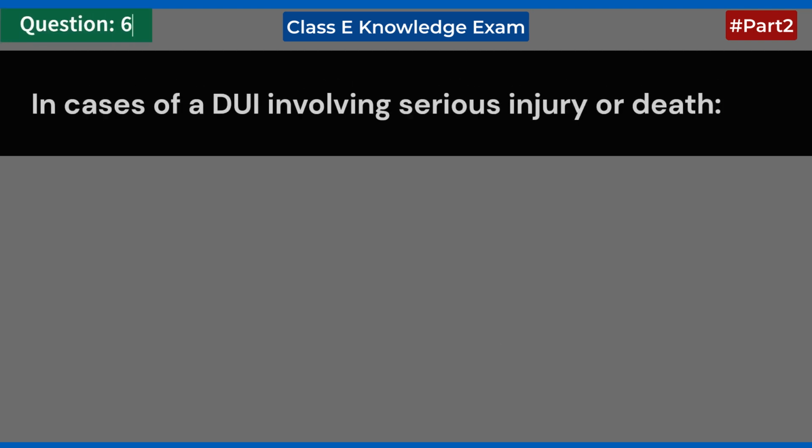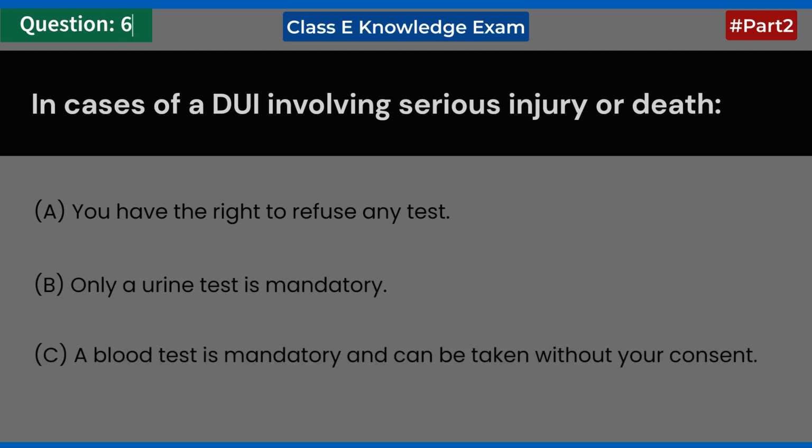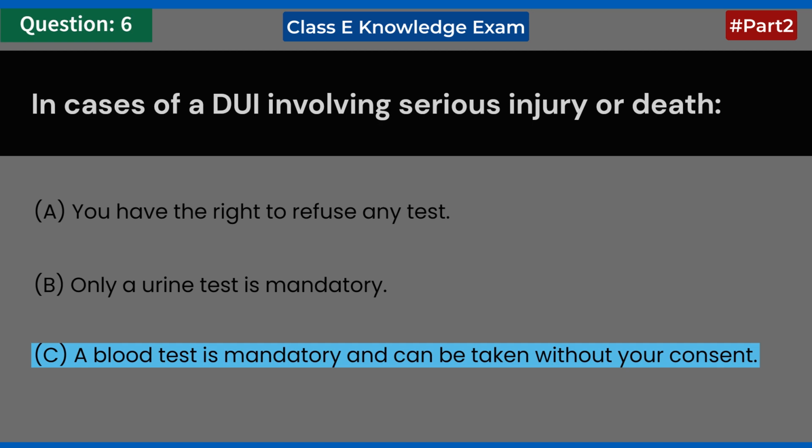In cases of a DUI involving serious injury or death. A. You have the right to refuse any test. B. Only a urine test is mandatory. C. A blood test is mandatory and can be taken without your consent. Answer: C. A blood test is mandatory and can be taken without your consent.